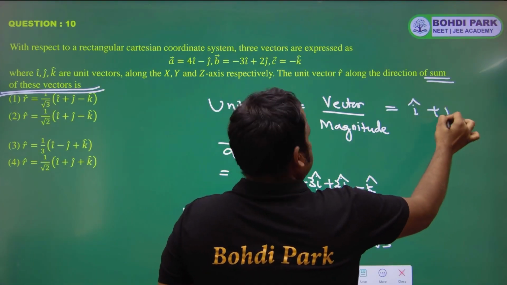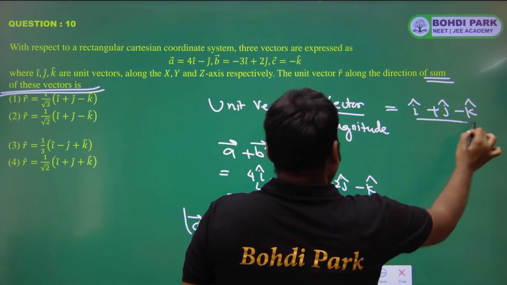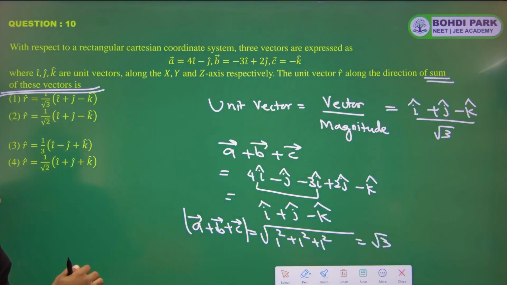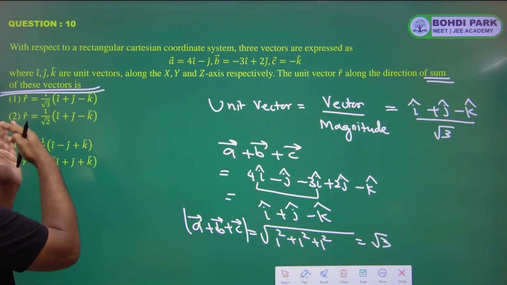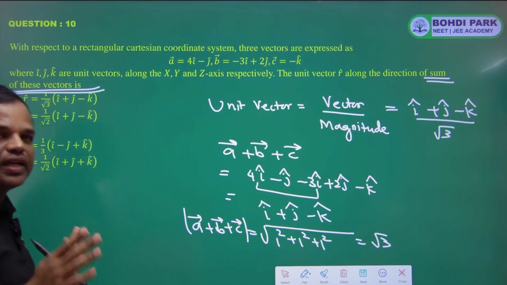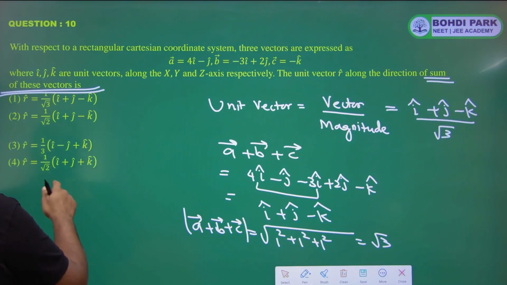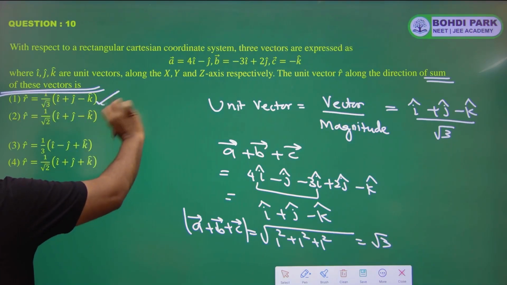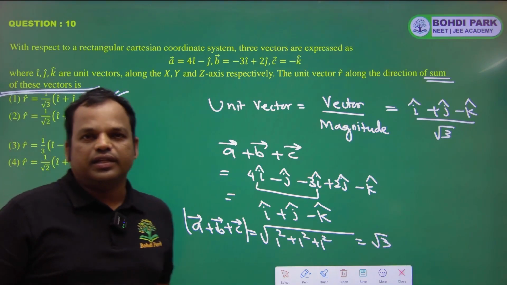So i plus j minus k divided by root 3, or 1 by root 3 outside, then i plus j minus k. So i plus j minus k into 1 by root 3. First option. Okay, done. Okay, thank you.